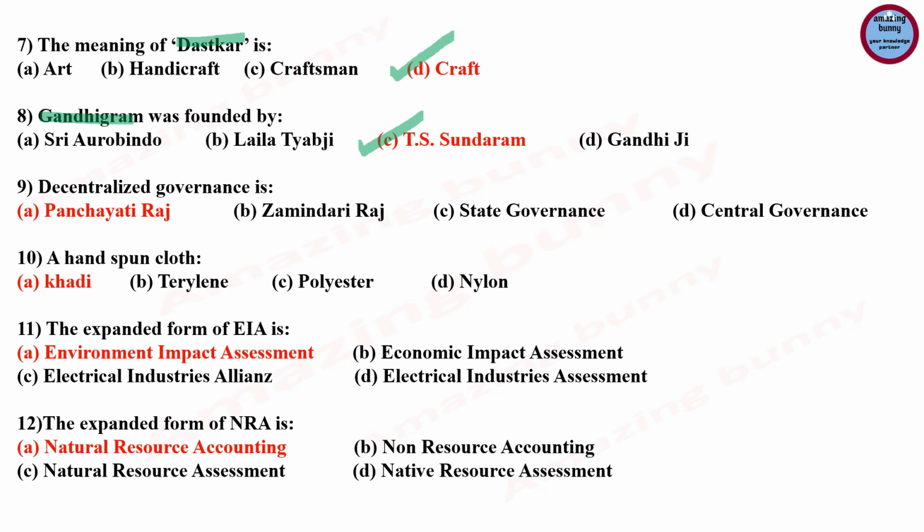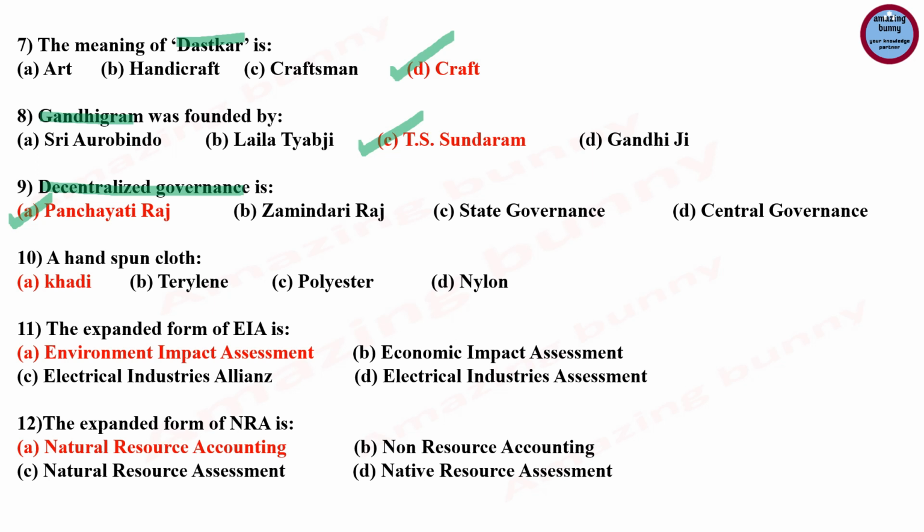Next question, decentralized governance is. Options are Panchayati Raj, Zamindari Raj, state governance, central governance. So Panchayati Raj is a system of governance in which Gram Panchayats are the basic unit of administration, and it has 3 levels: village, block and district.